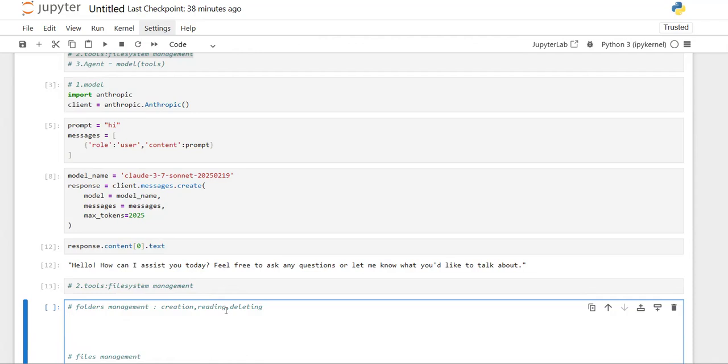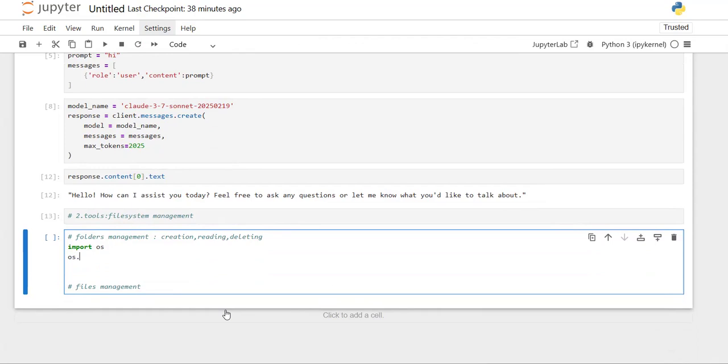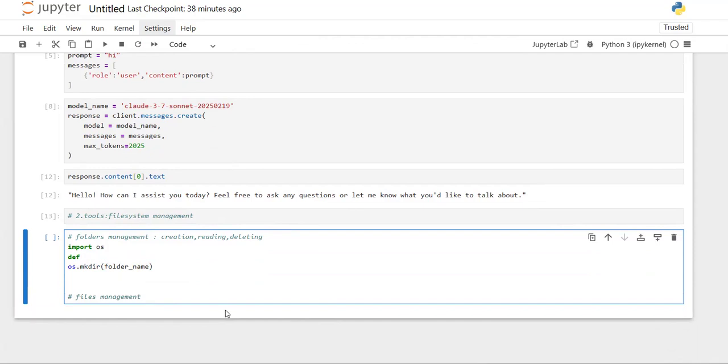So how to create a folder using code? For this you need to import os, and you can make use of os.mkdir, which is the command you can use, and you can provide the folder name so that it can create the folder. Let me put it in a function. mkdir is the function that I want to make use of, and provide folder name as input to it, so that it creates this folder.